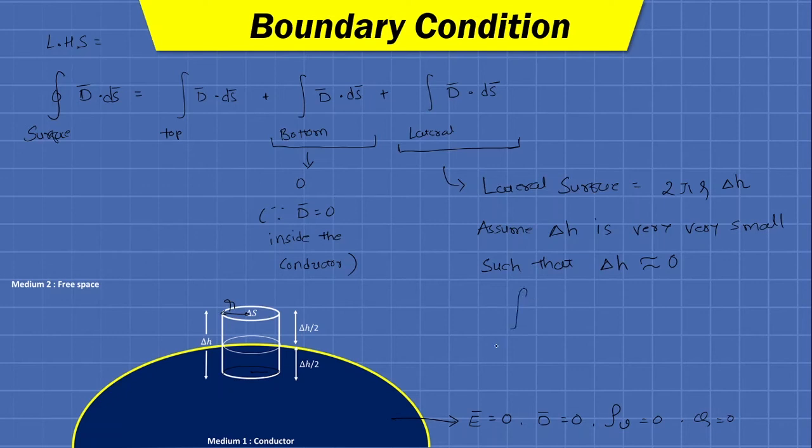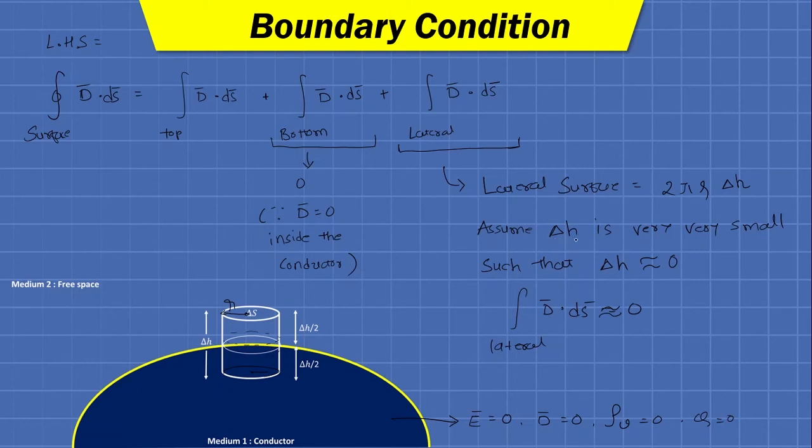Then the integration of the lateral surface of D bar dot dS bar can also be considered approximately equal to 0. What does this mean? We are imagining this Gaussian surface to be very short.